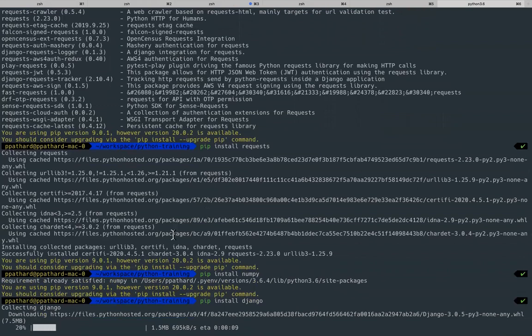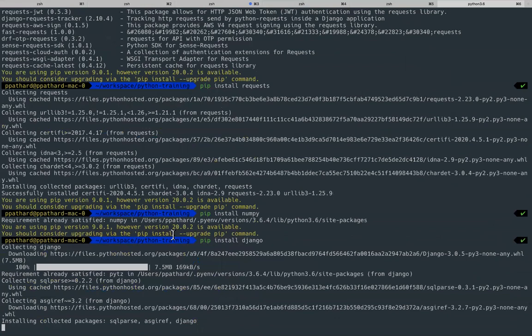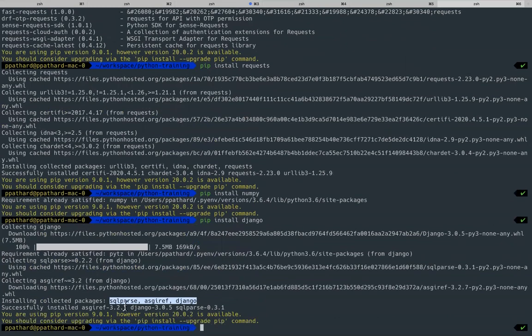Oh, see, now it's getting downloaded. Now it will download this and it will install all the dependencies. Cool. So now it is downloading. Let it download. See, it is basically defined. These three are the dependencies. So it has successfully installed Django 3.0.5. So this is how you manage your packages.